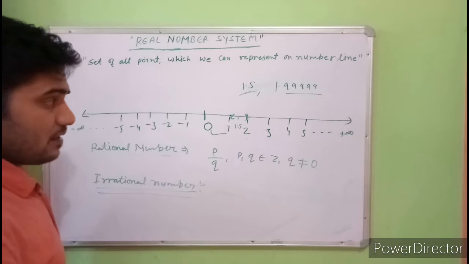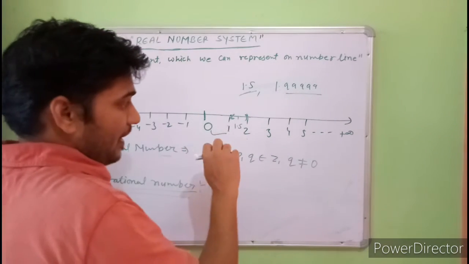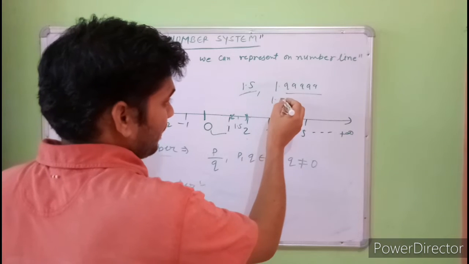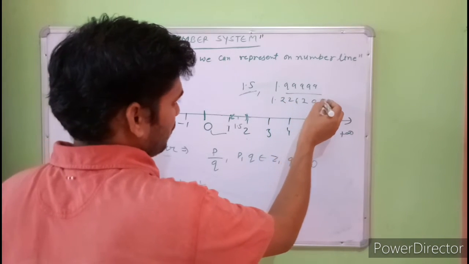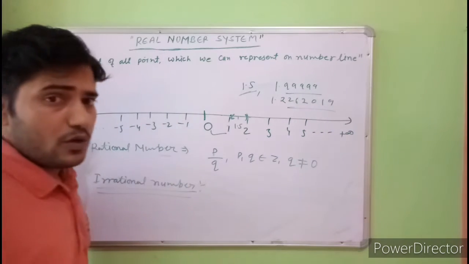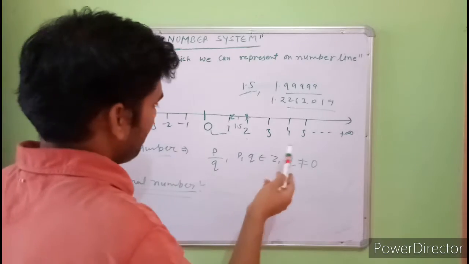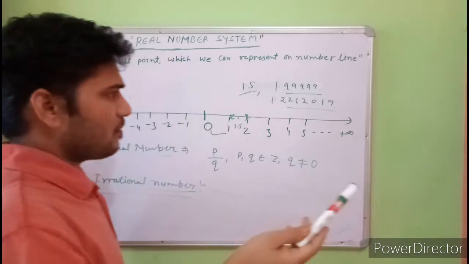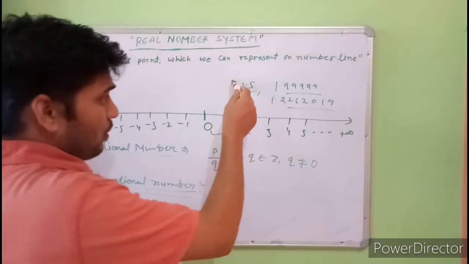These numbers may lie between all integers. And the other is non-terminating, non-repeating, like 1.2562019. So between all integers there are infinite numbers, rational and irrational, but there are only three